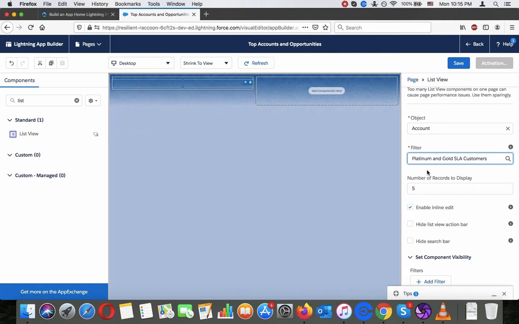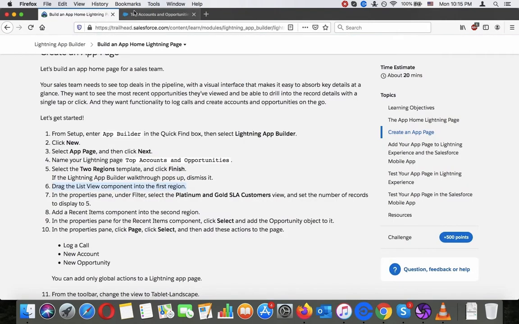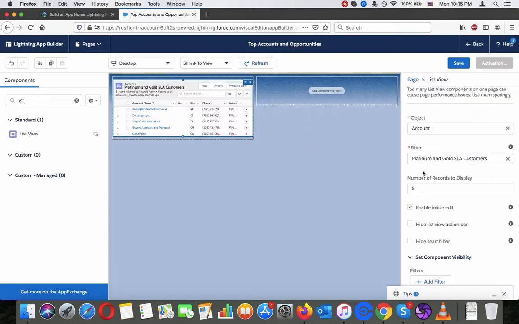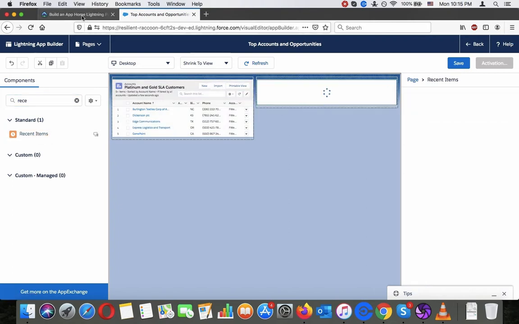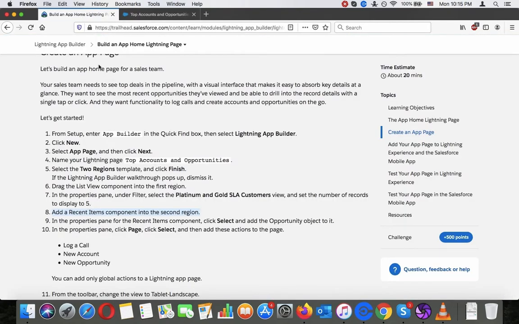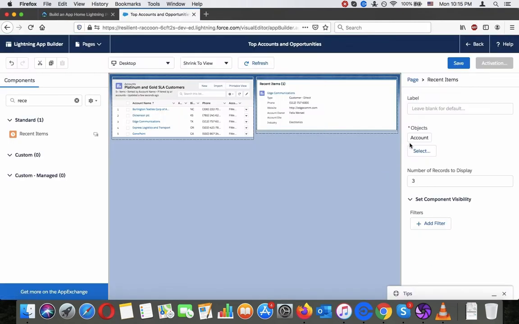Yes, Platinum and Gold SLA customers. Add the recent items component into the second region. In the Properties pane for the Recent Items component, click Select and add the Opportunity object to it.